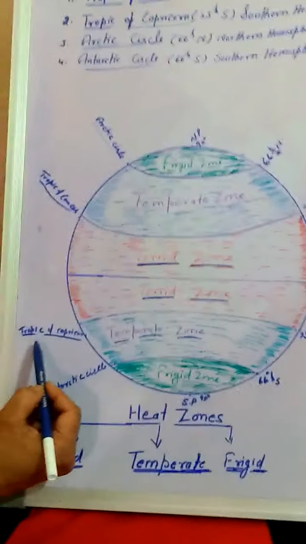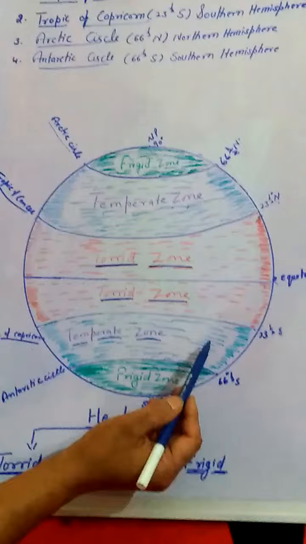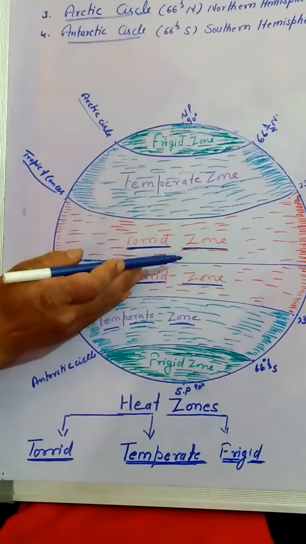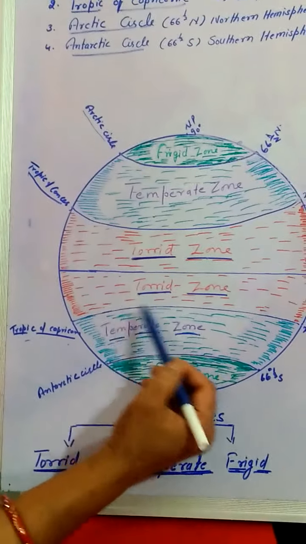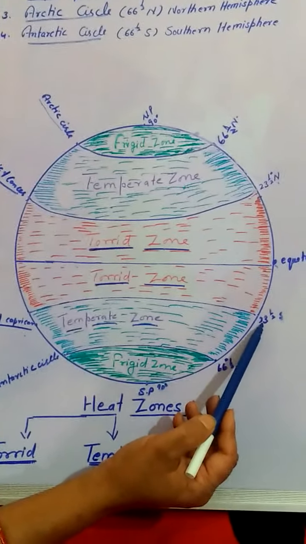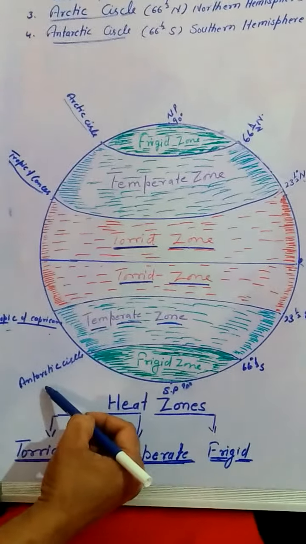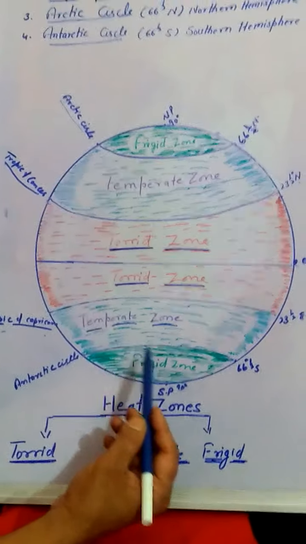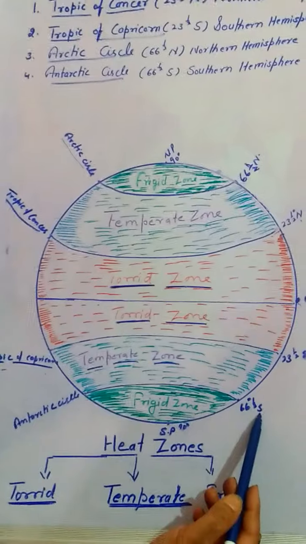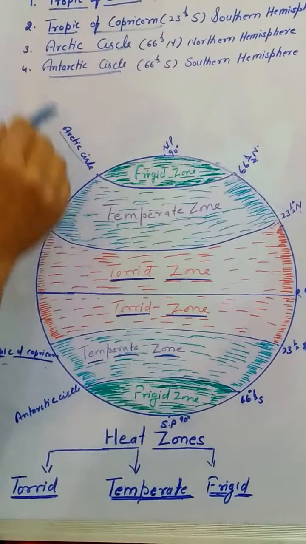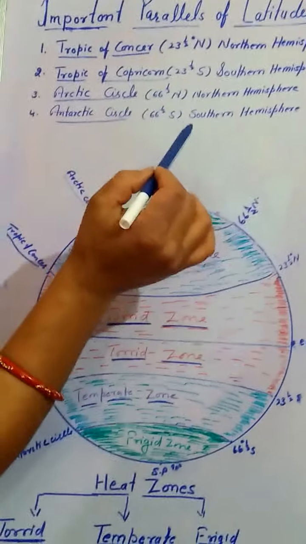Then this is the Tropic of Capricorn, which lies in the southern hemisphere because this part is below the equator, and its value is 23.5 degrees south. Next is the Antarctic Circle, and its value is again 66.5 degrees south. So all these are the important parallels of latitudes.